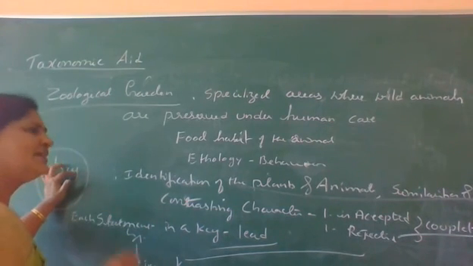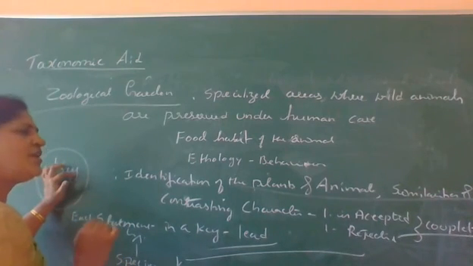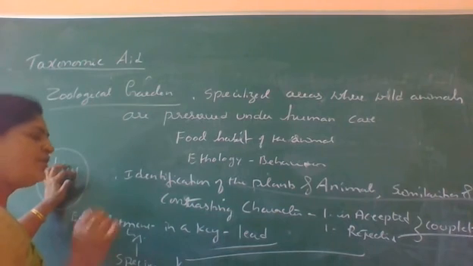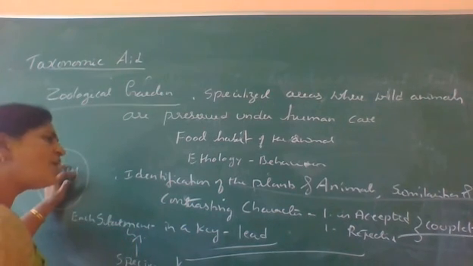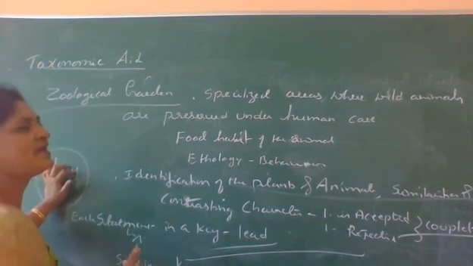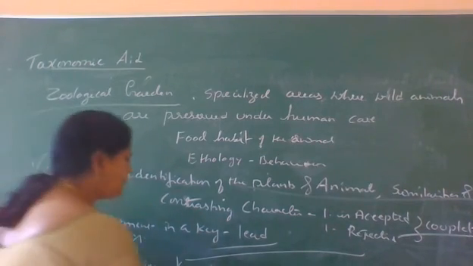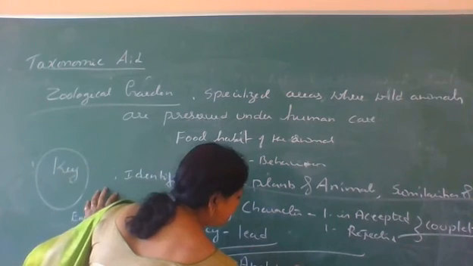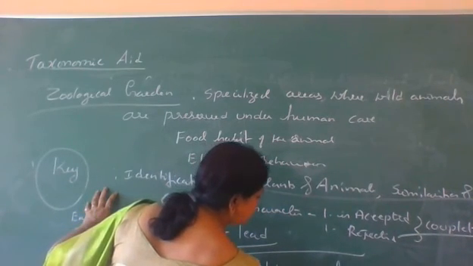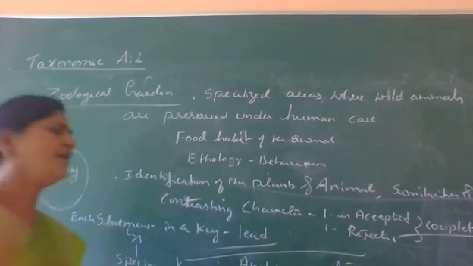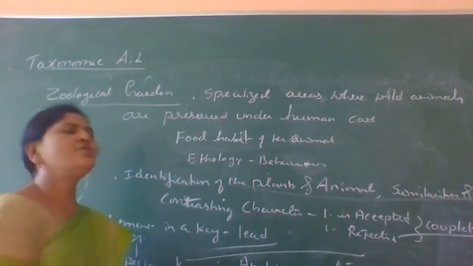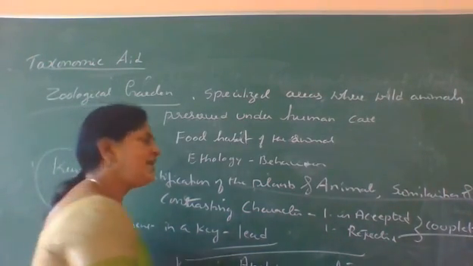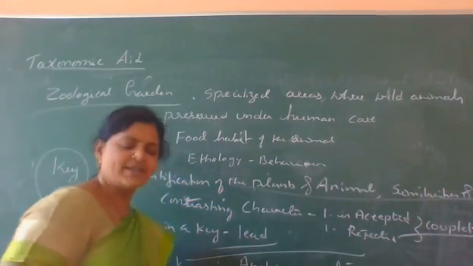That means there are different keys, and each key is always varied. So we can use different keys for different taxonomic categories, and always the key is analytical in nature. This is a very important question. Which of the following taxonomic aids is analytical in nature? That is called a key.